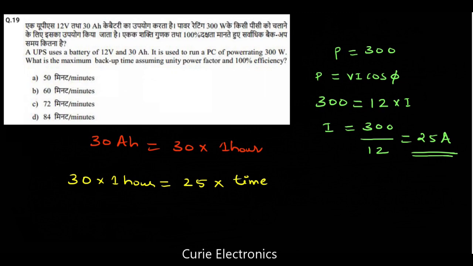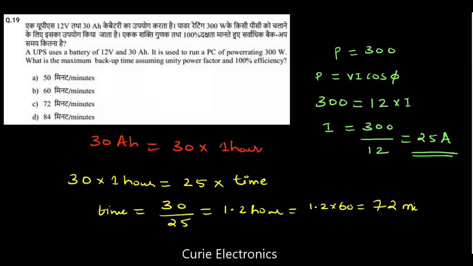So time equals 30 upon 25, right? It comes to 1.2 hours. 1.2 multiplied by 60, what do we get? We get 72 minutes. So option C is the right answer.